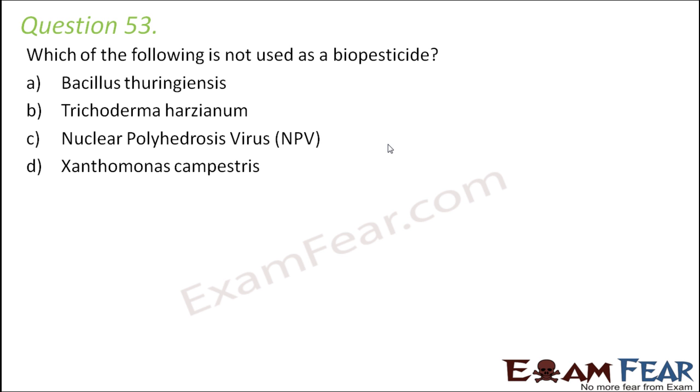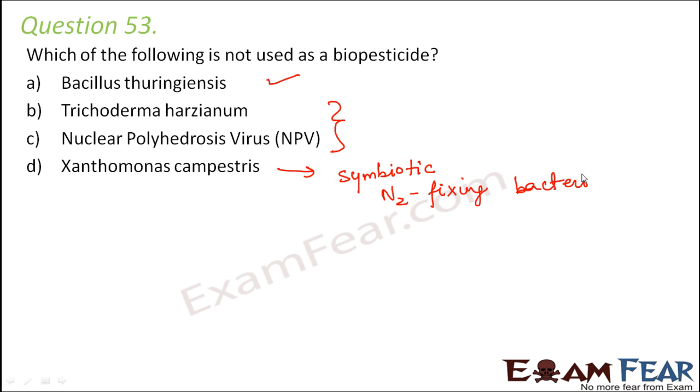If you look at all the names, obviously this is an insecticide. These two are also used as pesticides. But the last name is a symbiotic nitrogen fixing bacteria, so it has nothing to do with pesticides. It doesn't have the ability to kill pests or insects. It is just a symbiotic nitrogen fixing bacteria, so this is not a biopesticide.